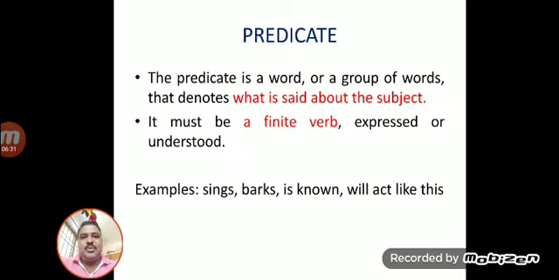Predicate. A predicate is a word or a group of words that denotes what is said about the subject. It is the second part and it explains what is said about the subject. It must be a finite verb, expressed or understood. Examples: sings, barks, is known, will act. Rama sings, the dog barks, like this.